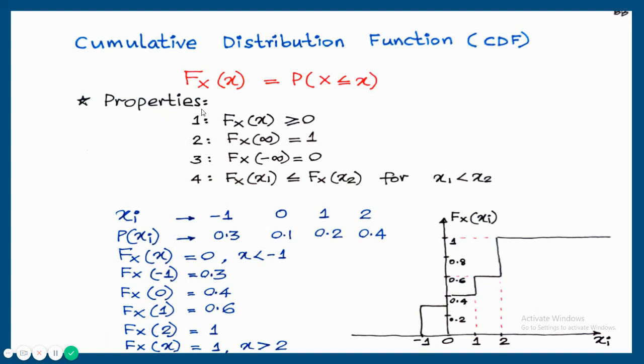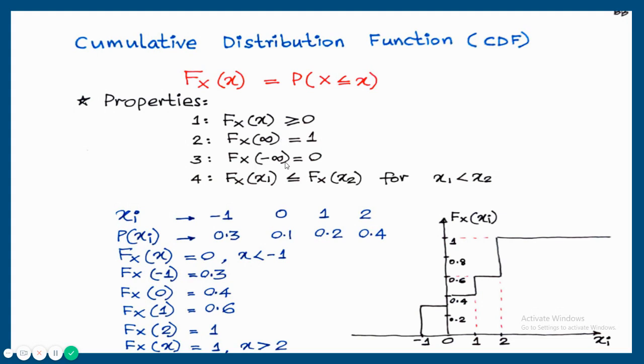Properties of cumulative distribution function. Fx of x is always greater than or equal to 0 because this is an accumulation of probability. So you never get a negative number. Fx of infinity is equal to 1. Meaning of Fx of infinity is probability of X less than or equal to infinity. So less than or equal to infinity means the complete sample space will come. So the probability is always 1.